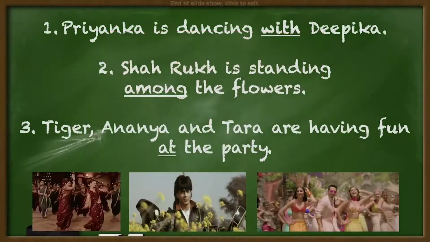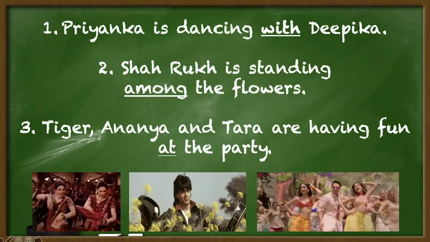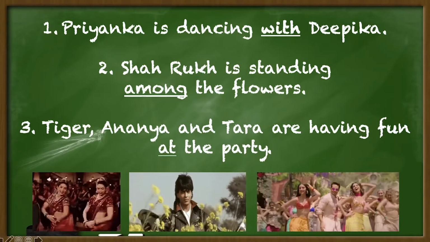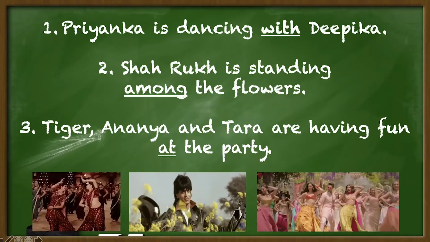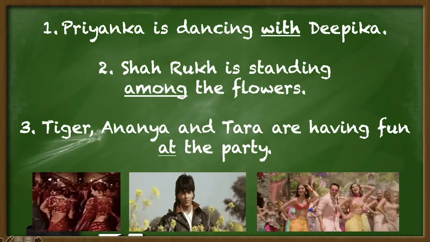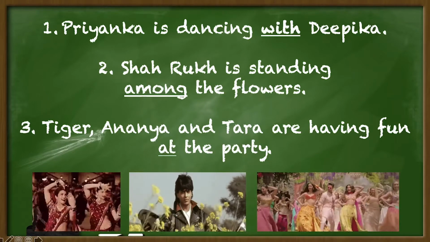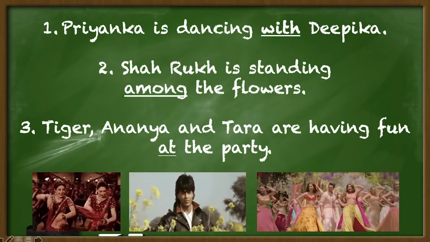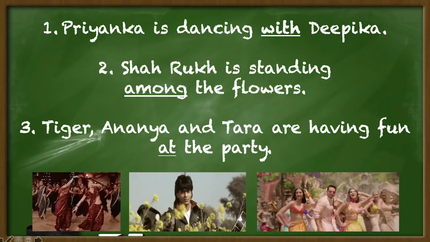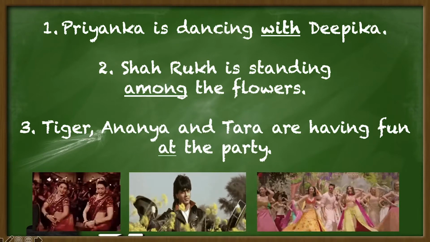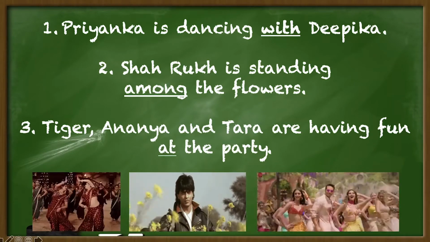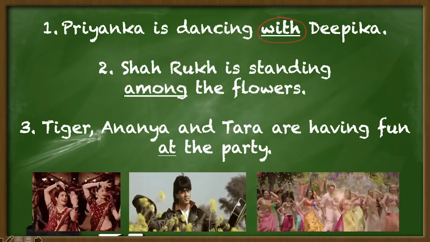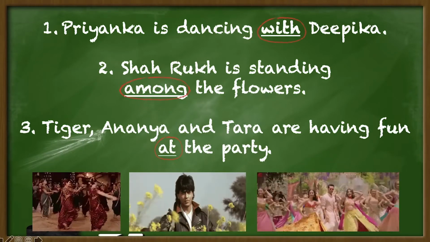So now let's look at these 3 sentences together. Priyanka is dancing with Deepika. Shah Rukh is standing among the flowers. Tiger, Ananya, and Tara are having fun at the party. In all the 3, we first identified the nouns, and we saw in each of these 3 sentences there was a word that was telling us the relationship between these nouns and the other words of the sentence. Can you see it? It's the words with, among, and at.